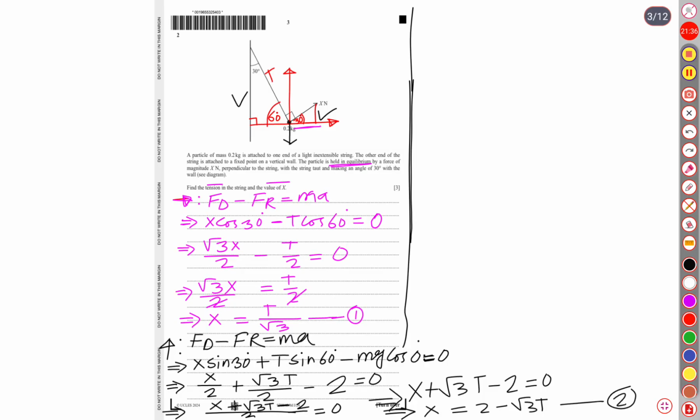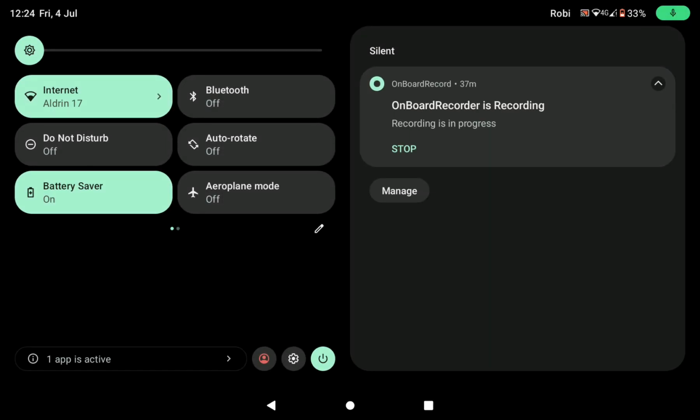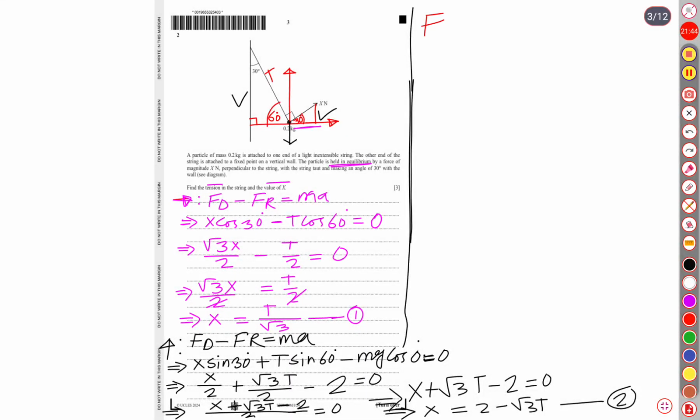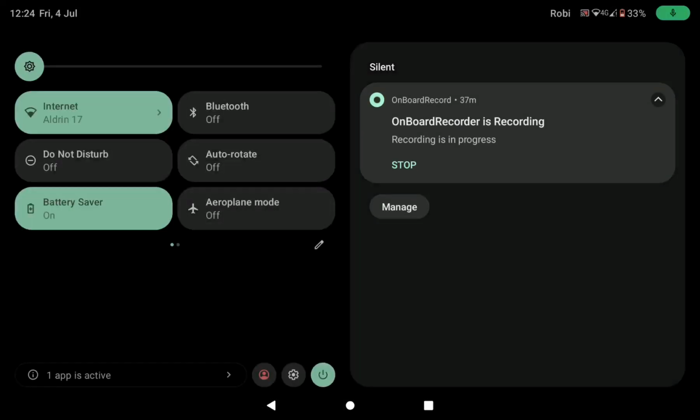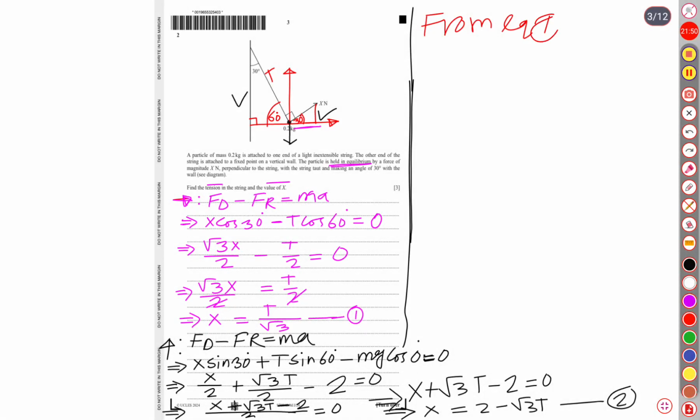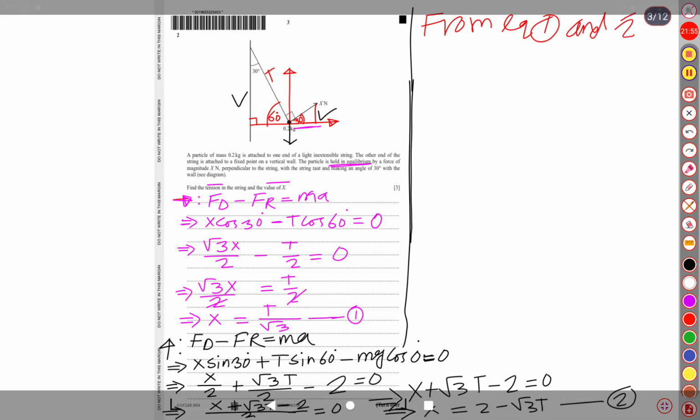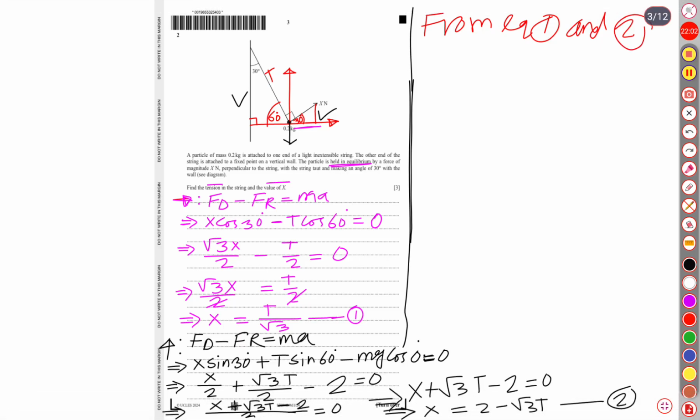Okay, now from equation 1 and 2. In equation 1, x is equal to what?